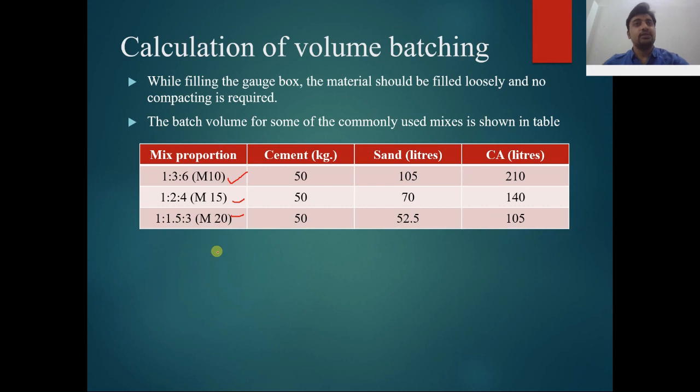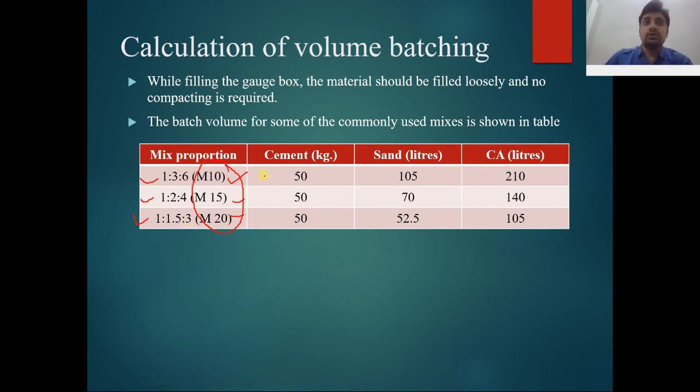So these are the grades of the concrete mass, and you can take a mix proportion for a particular grade. Clear? A 1:3:6 mix proportion is used for M10 grade concrete. 1:2:4 we will use for M15 grade. 1:1.5:3 will be used for M20 grade of the concrete mass.